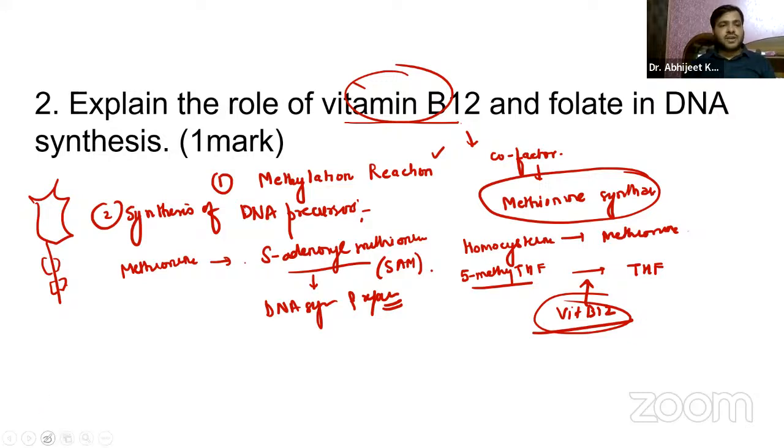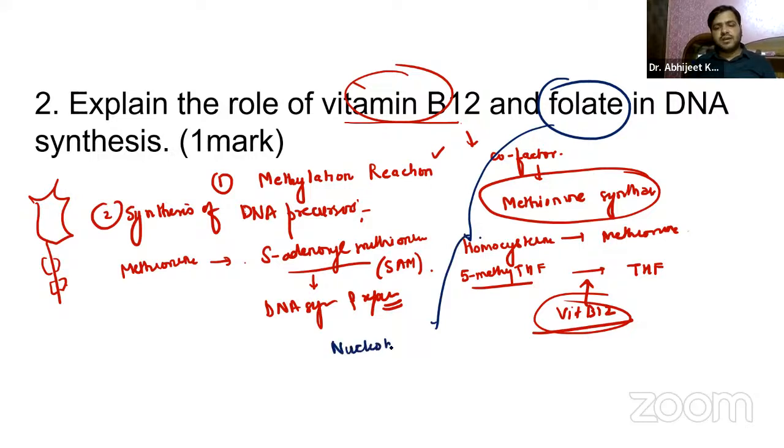Apart from that, if we talk about folate, remember it is directly involved in the synthesis of nucleotides, the building blocks of DNA.